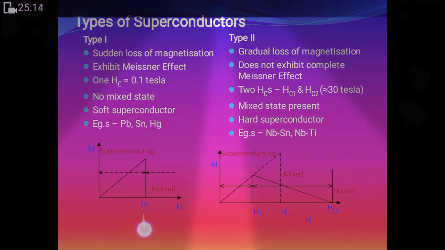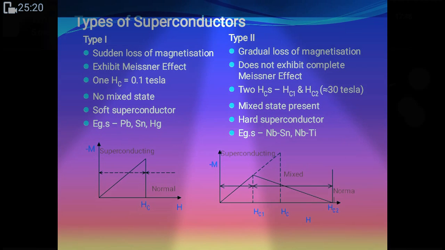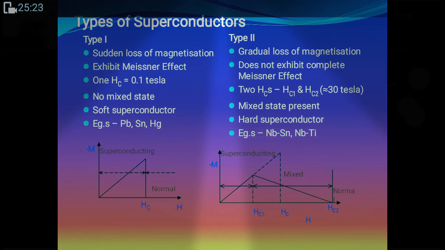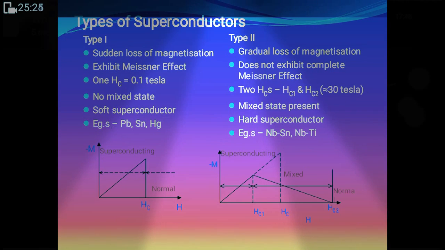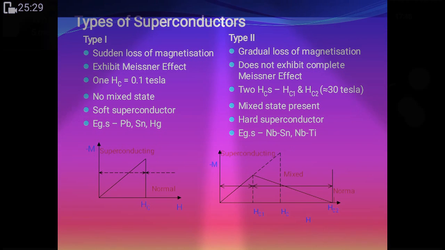We are talking about Hc1 now. Hc2 has higher critical values than Hc1. That is why the critical value is high for type 2 as compared to type 1.